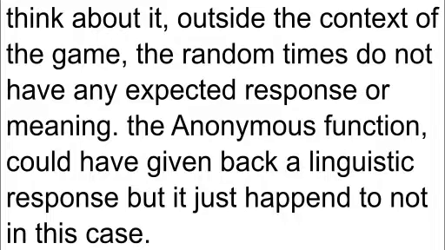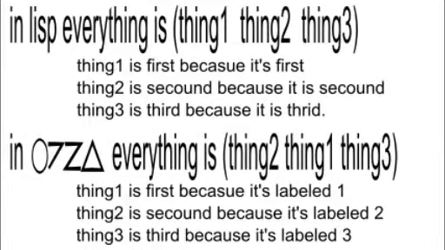Many of these functions working together is a program. As you're in Lisp, everything superficially looks like a list of data: thing 1, thing 2, thing 3, but these have an implied label that is their location. Thing 1 is first because it is first in the list. Thing 2 is second because it is second in the list. Thing 3 is third because it is third in the list.